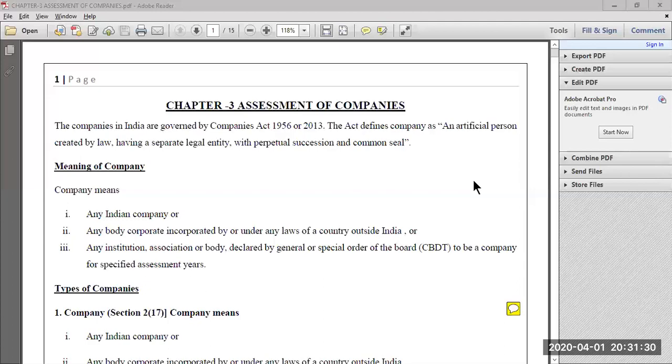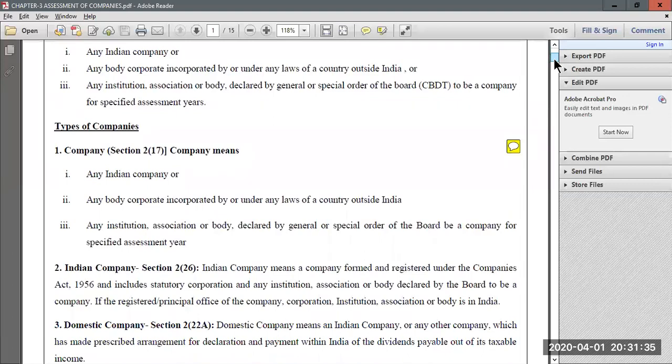Now let us move on and understand the definition of company given by the Income Tax Act. Section 2 subsection 17 of the Income Tax Act 1961 defines company as follows. According to this act, company means any Indian company or a body corporate incorporated by or under any laws of a country outside India. That means the company can be an Indian company. Indian company means those companies which are incorporated in India and have their registered office in India. Any body corporate incorporated by or under any laws of another country is a foreign company, right?